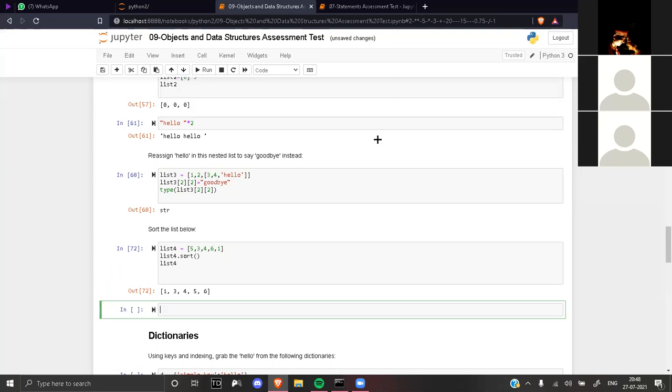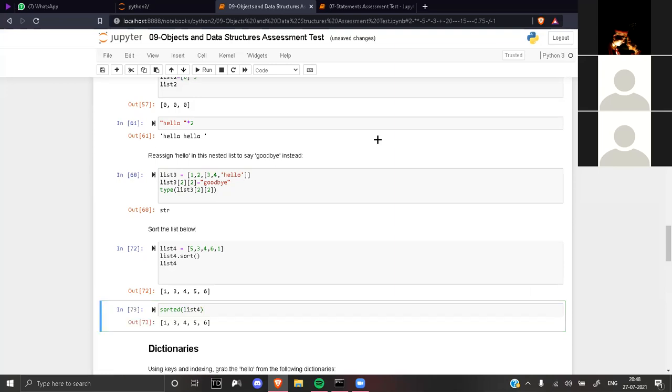Now there is also a function which comes by default with Python. You can do sorted, and in brackets pass list4. Run this. Now you see 1, 3, 4, 5, 6. So this is different. list4.sort is a method which comes from list only, because of the list.